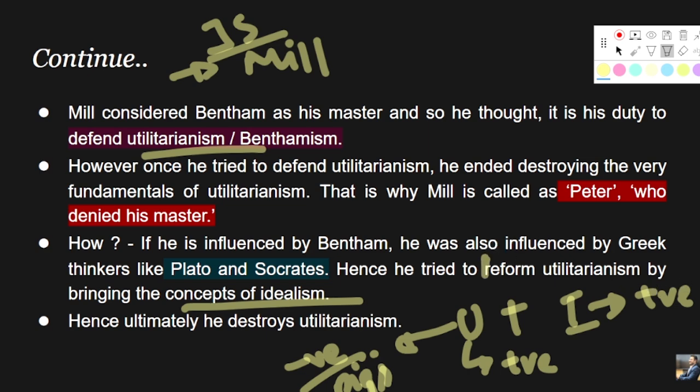What Mill did, he tried to amalgamate or mix both these ideas. He said that though pleasure matters, pleasure is also qualitative in nature, where pleasure is of two types, right? We will see how he tried to propound this idea of utilitarianism in a very progressive manner in the next lecture. But today, just have the idea that he tried reforming the idea of utilitarianism by bringing in the concept of idealism.